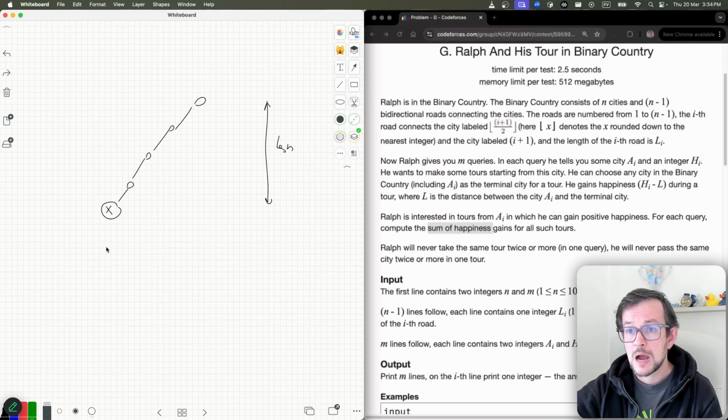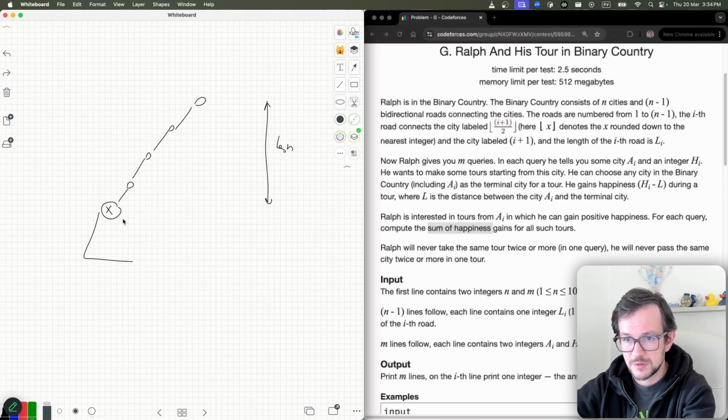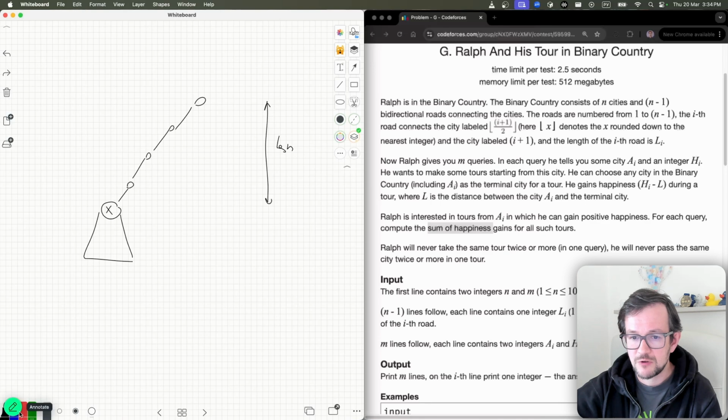Now, how do all the paths from node X look? I have paths inside my subtree here. And then I have paths like this. I go up to some of the ancestors. So there are paths like this: I go from node X to some descendant here. Or I can go to some of the ancestors, then go to my brother here, to the other subtree, and go inside this subtree.